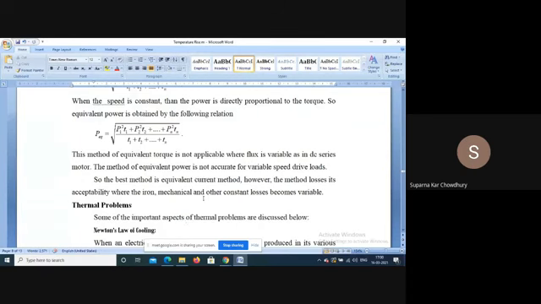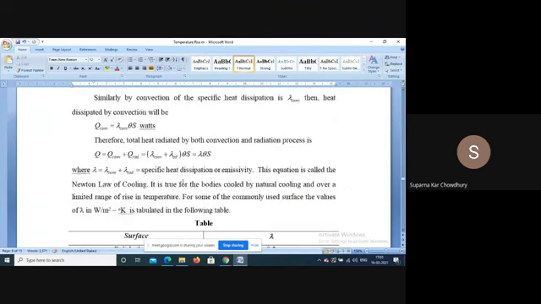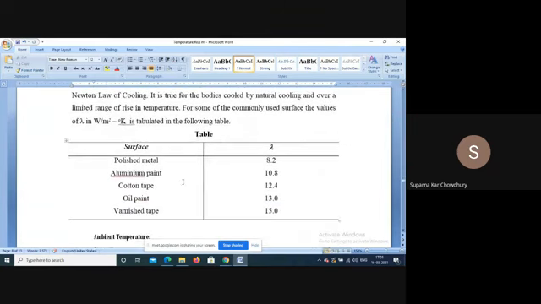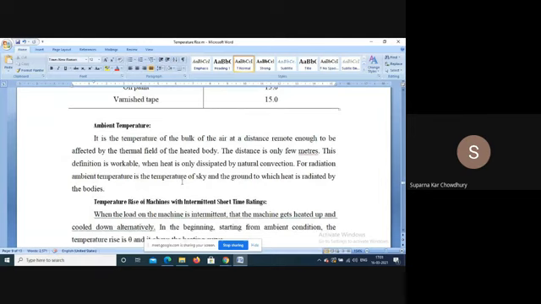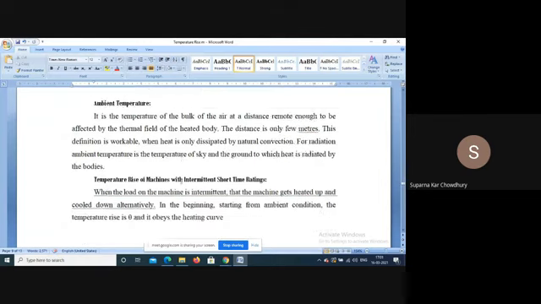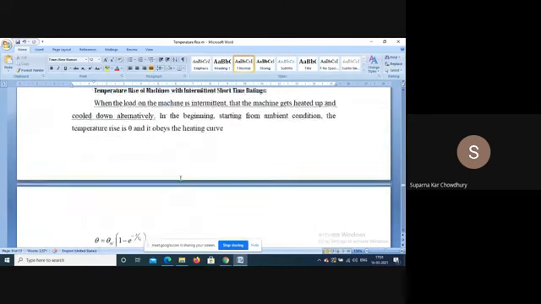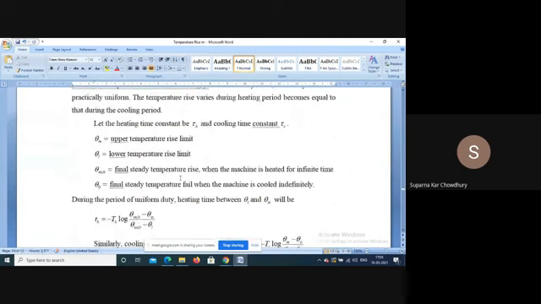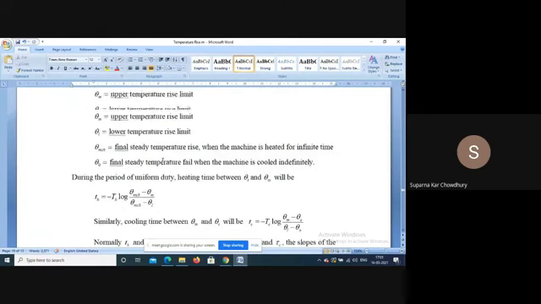That is the case when we have a drive whose speed varies over a wide range. Then we have the effect of ambient temperature also. Temperature: this is the temperature rise of the intermittent duty cycle. If we have theta, this is the temperature continuation of the previous one.